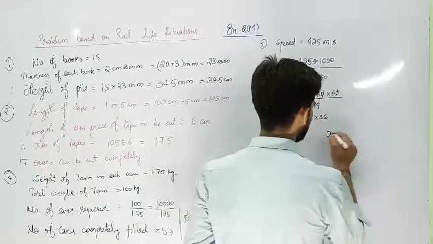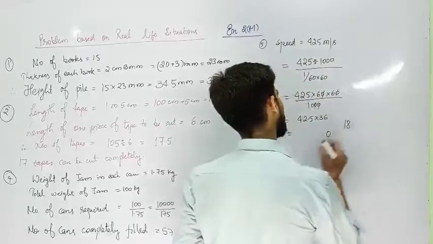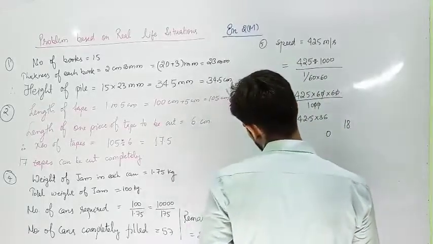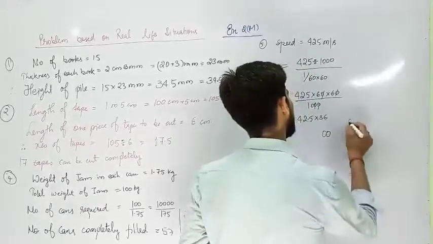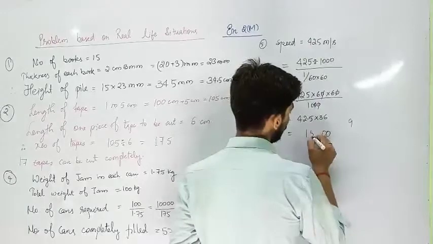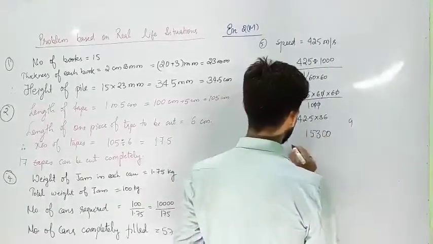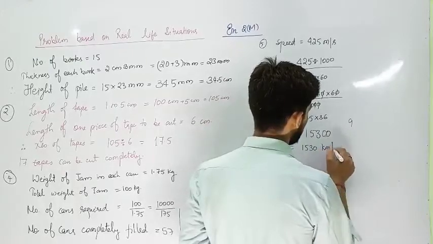36 5s are 180, 18. 36 2s are 72 and 18, 72 and 8, 80 and 10, 90. 90, 0. 9 is the carry. And 36 4s are 144 and 9, 153. And this is decimal. So 1530 kilometer per hour.